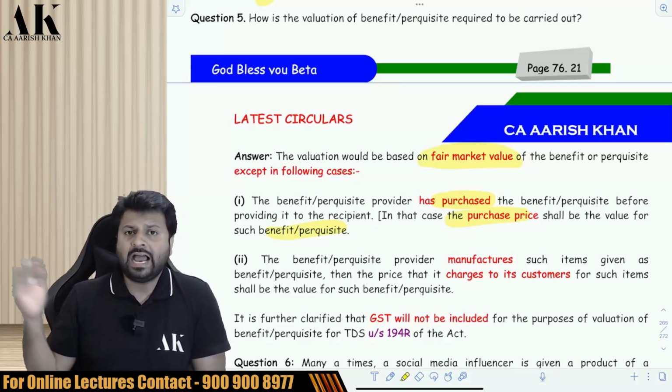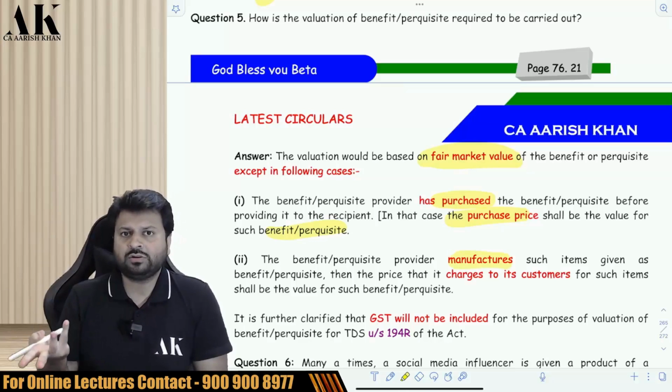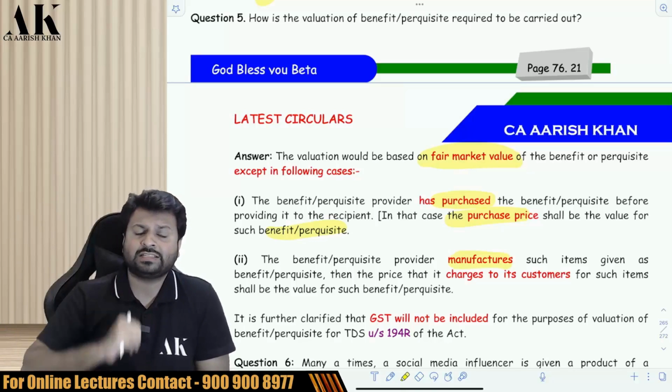Now, suppose I have not purchased that, I have manufactured it and I have given it to you. That is also possible. Now, I am manufacturing a car and then I am giving you that as a benefit or perquisite.